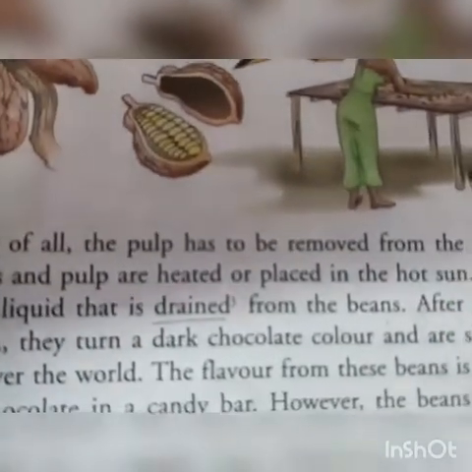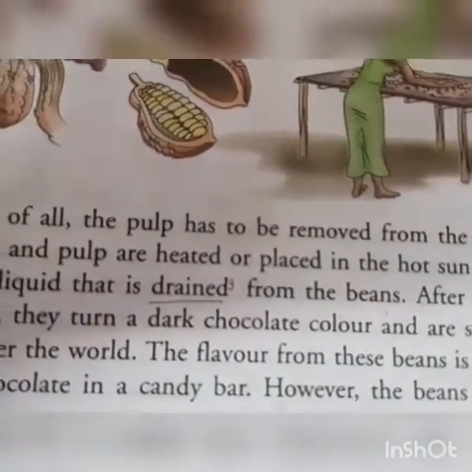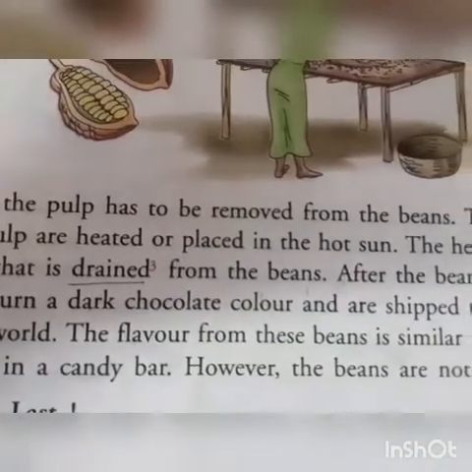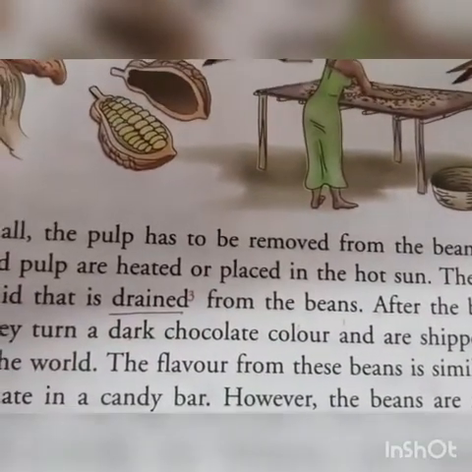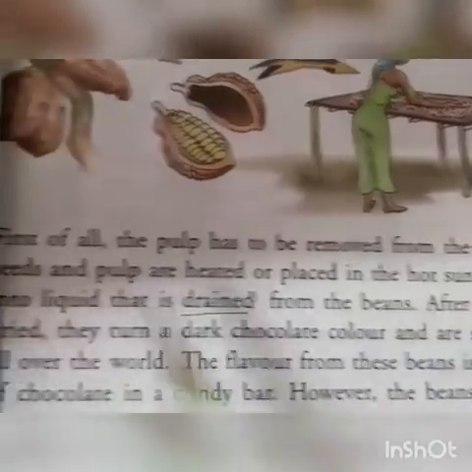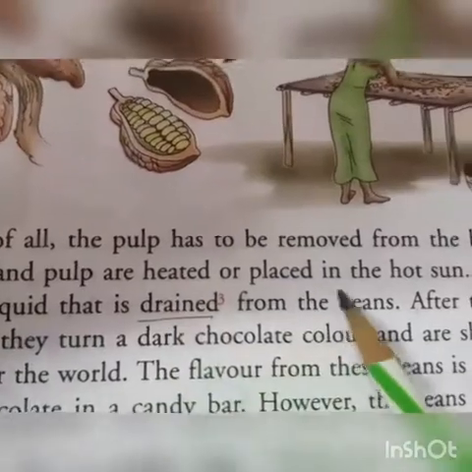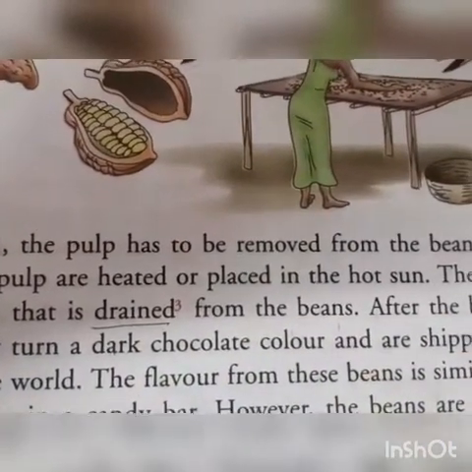Now what happens after the bean is removed? The pulp is removed from the beans, and you might not know, but cocoa seeds are quite bitter in taste, meaning they are very bitter. So the bitter tasting seeds and the pulp are heated, either heated or placed in the hot sun so that they dry completely.